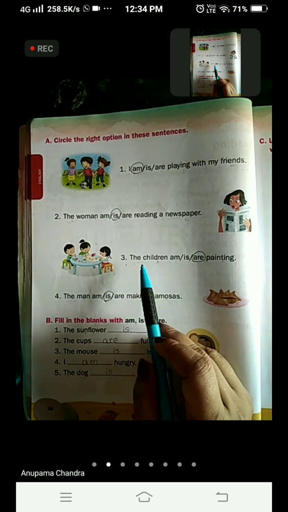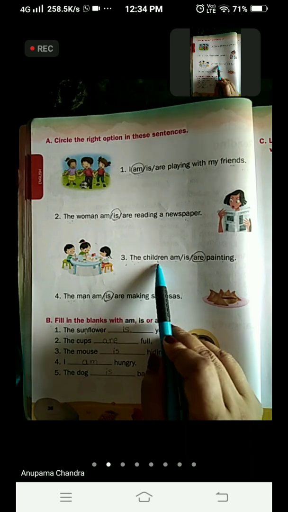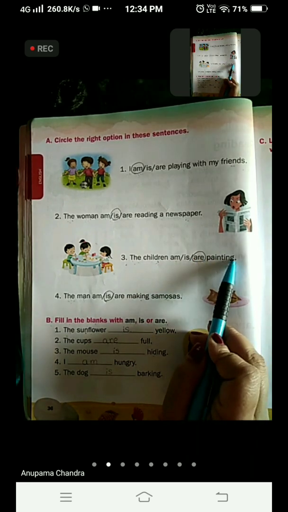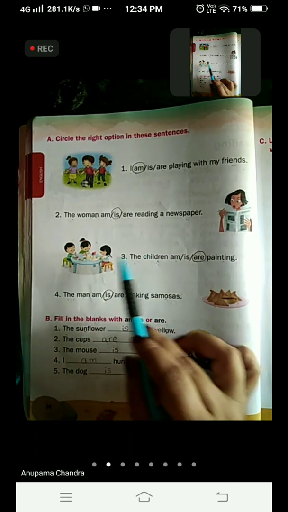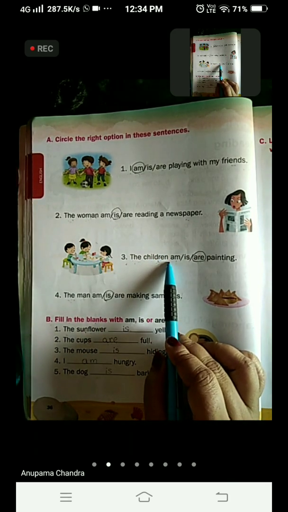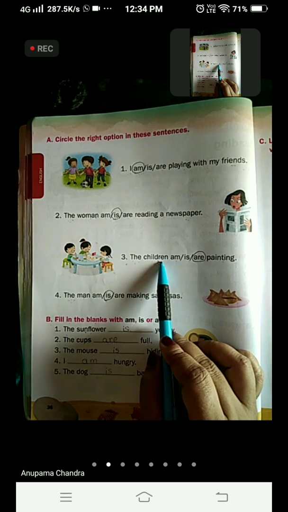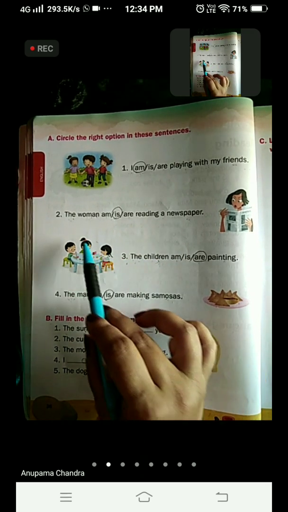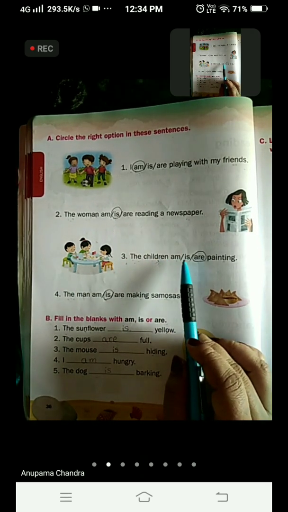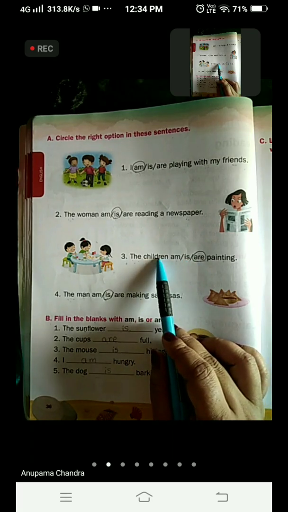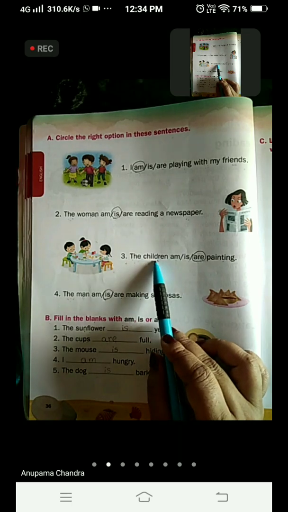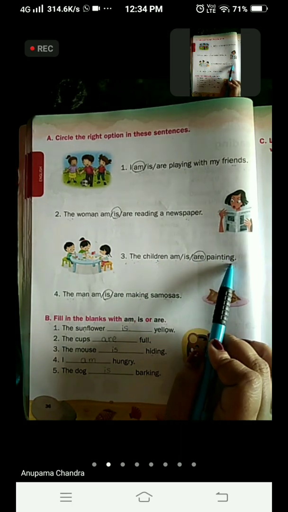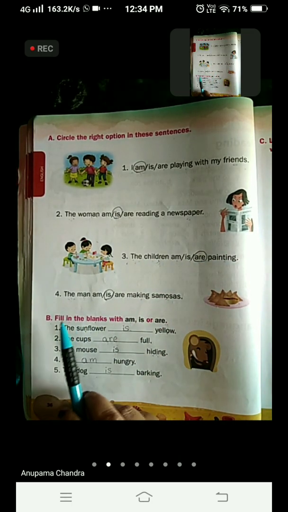Come to number 3. The children are painting. How many children are there in the picture? 1, 2, 3. And the word children itself means more than one. It can be any number, and here it is 3 children. Okay? So it is more than one. So we are going to use the word are. The children are painting.